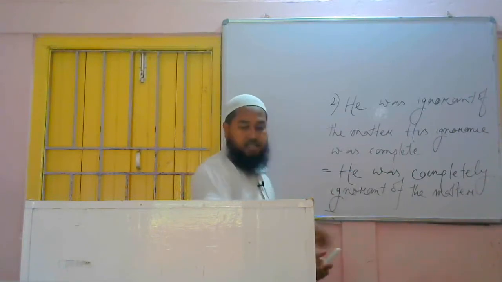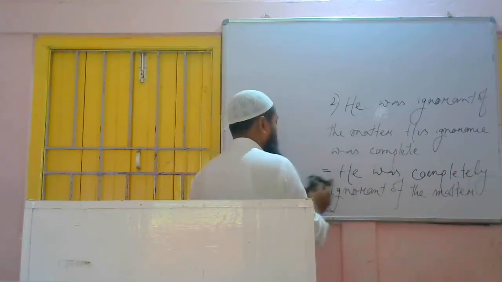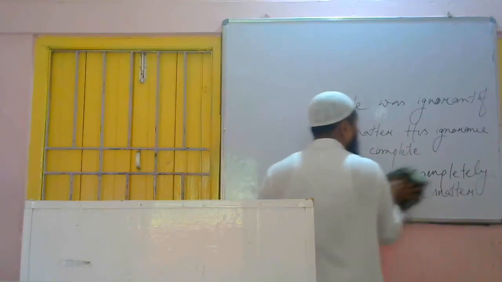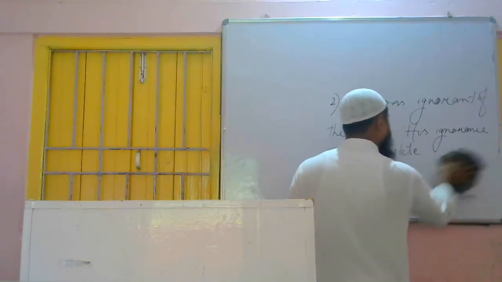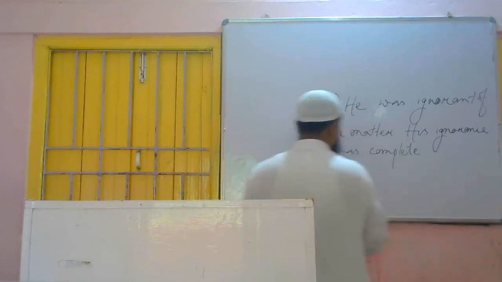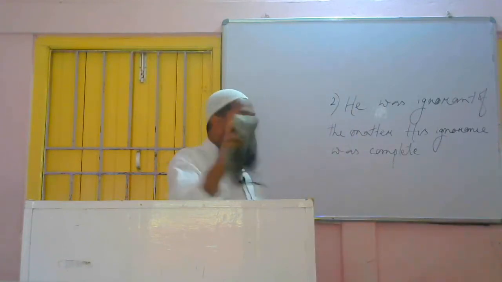If somebody writes this one in easiest way, some students write this and I have to tell them that this one is also correct. You can write this one in another way. How can we write?